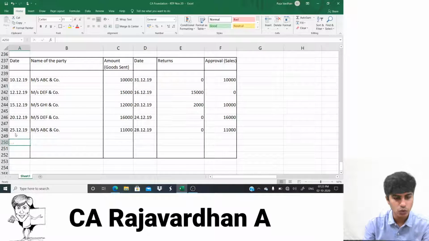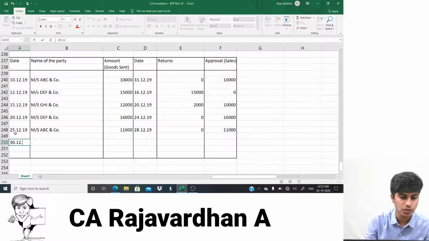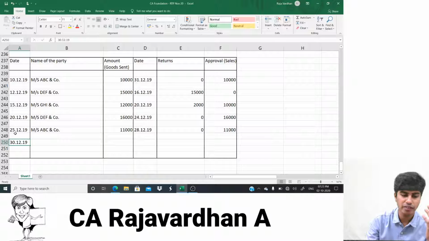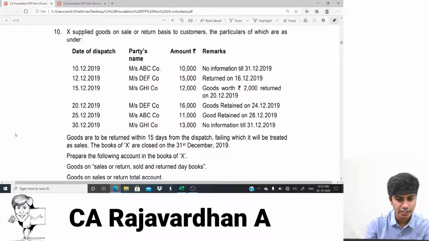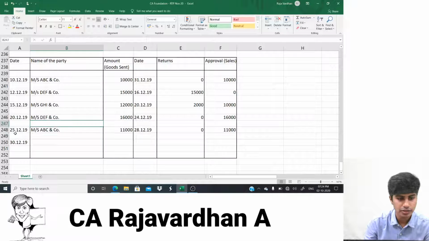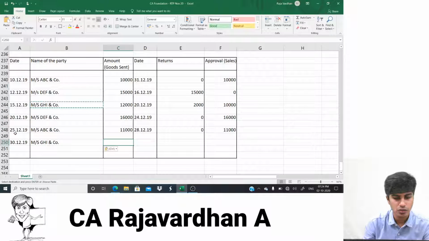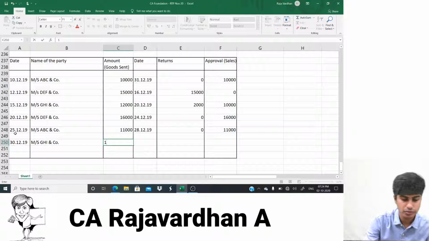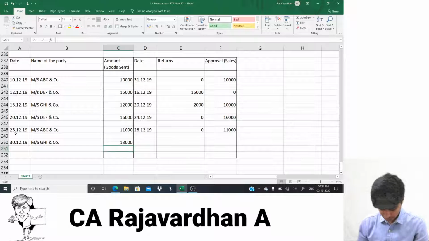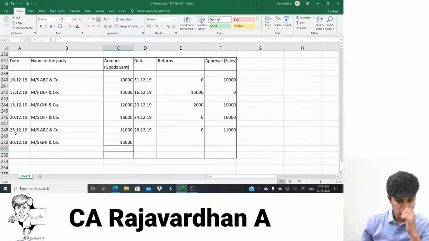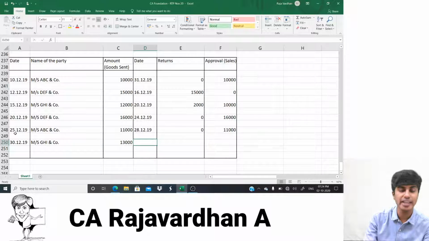Okay, now I'll go to the next transaction, that is 30th. When I sent it on 30th, only 1 day is over. They have time till next month 14th of January, usually the Makar Sankranti date. Messrs GHI. Okay, what is the value? 13,000. So they have time till next month 14.